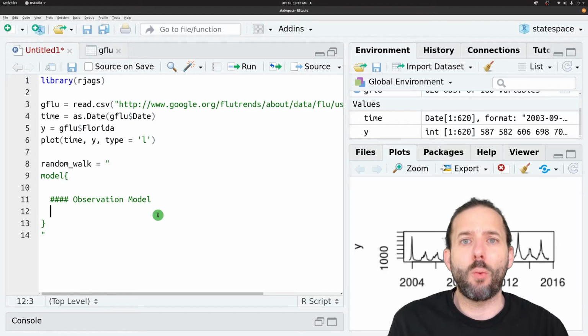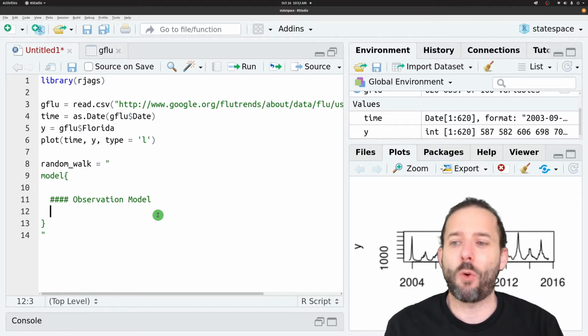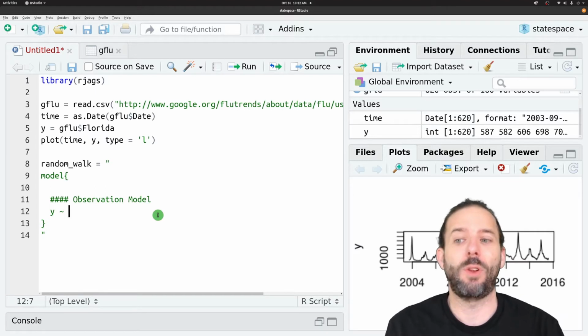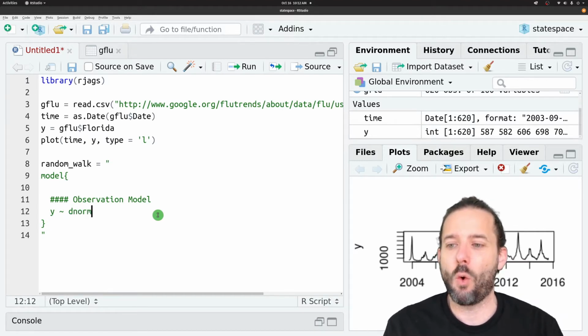And so in R, we might normally be able to write a formula like this. Y is related to, that's the tilde symbol, dnorm, that's the normal distribution of x with some error.